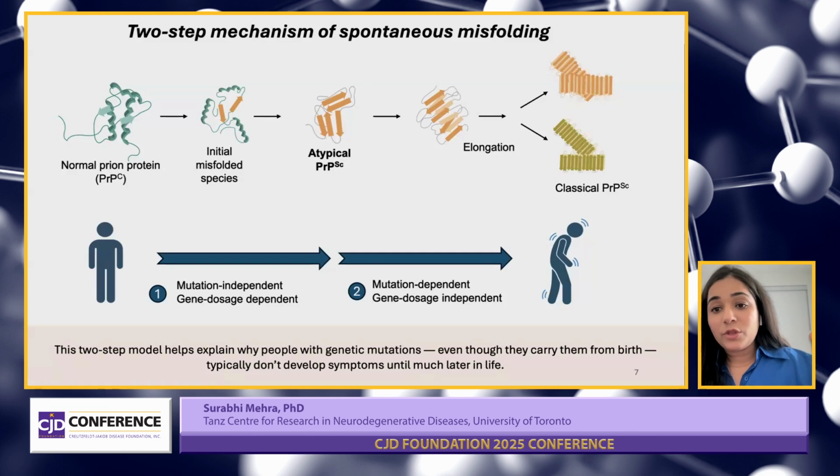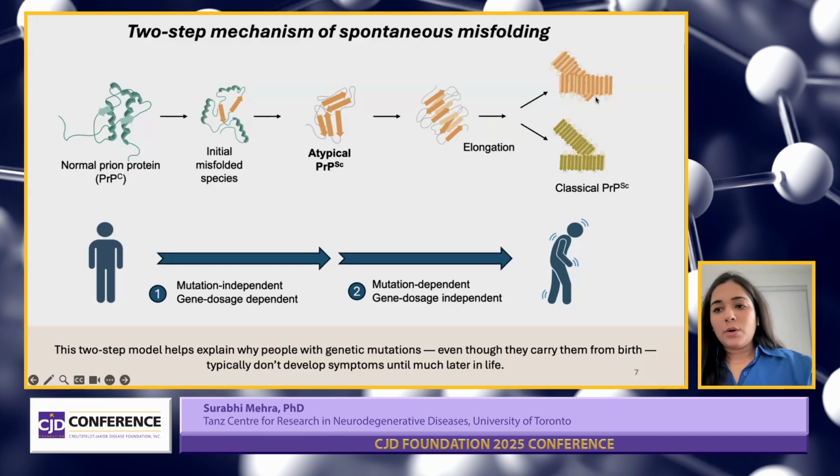And now we believe that in humans, in the first step, the early misfolding, these atypical species are formed. Later on, in the later stage of life, which takes years to happen, these atypical species undergo further conversion and form the classical PrP species.